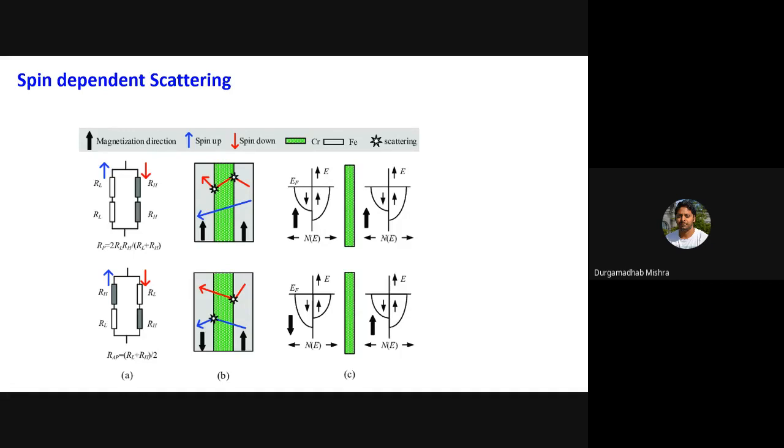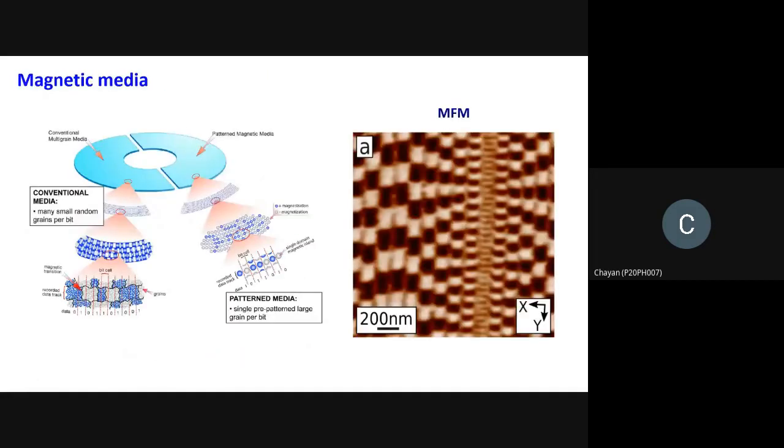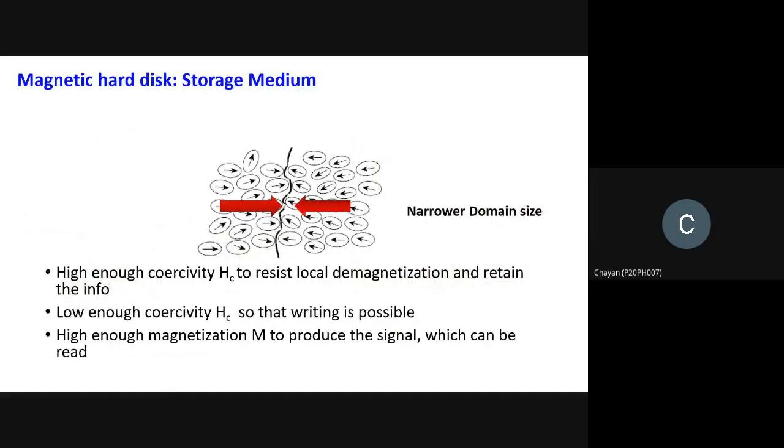Hello, sir. Sir, firstly, you have shown that in the reading process, the two domains are reversely polarized, so we get a signal of 1 and 0. And next you told us that if the two opposite layers are differently oriented, this gives high resistance. So I just want to know how this type of resistance acts here.